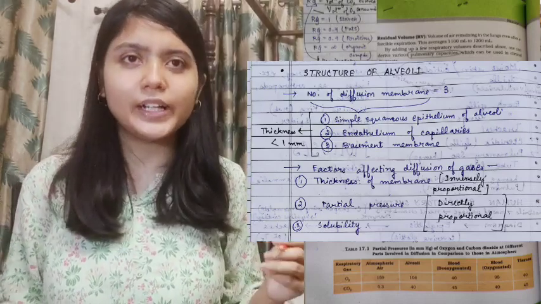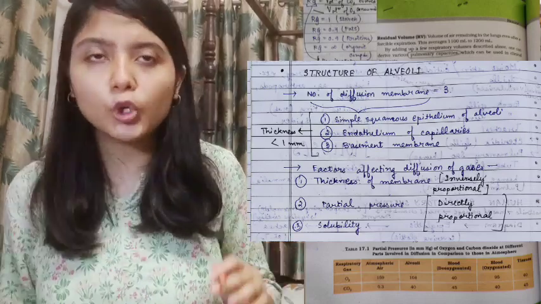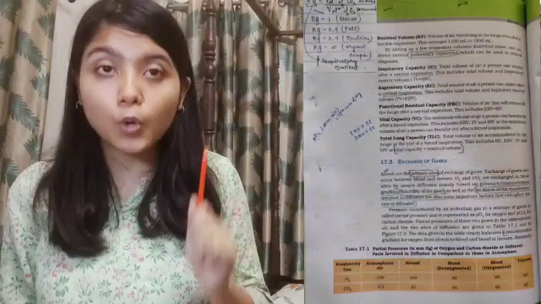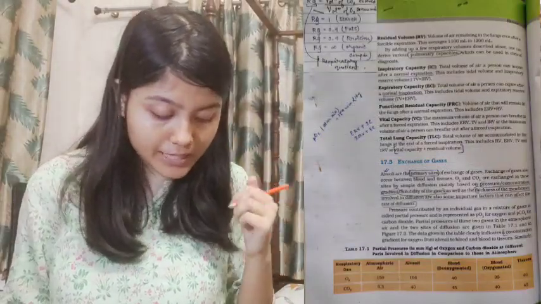Then talking about the small details, that is how the solubility of CO2 and that of O2 vary. And there is one other important point towards the end. That's the second last line. That is, the total thickness is much less than a millimeter. Often what happens is that when you read the line at the end towards the exam, you only need to remember this one number, that is 1 millimeter.